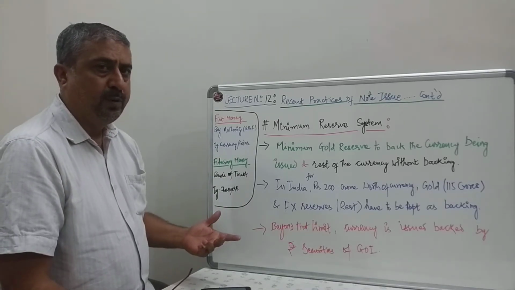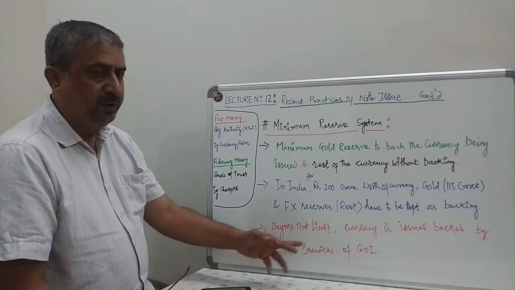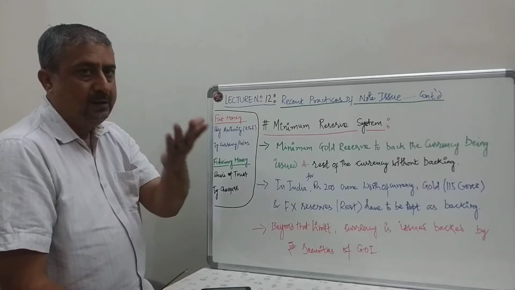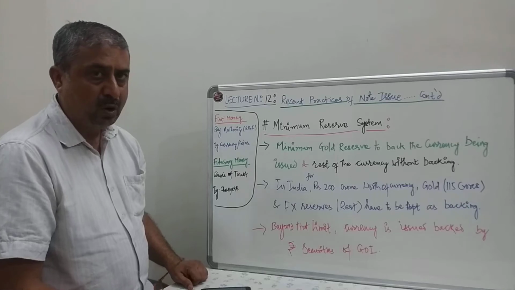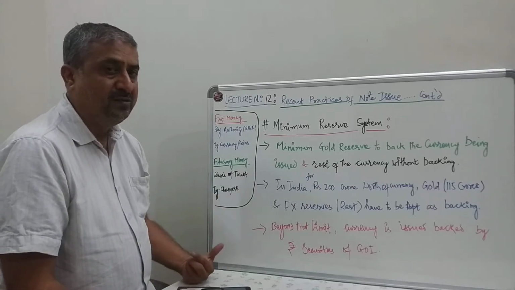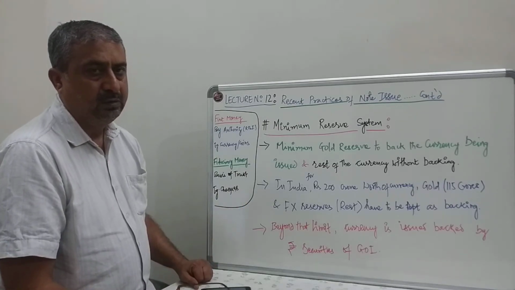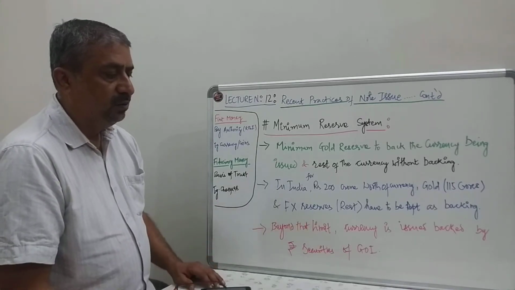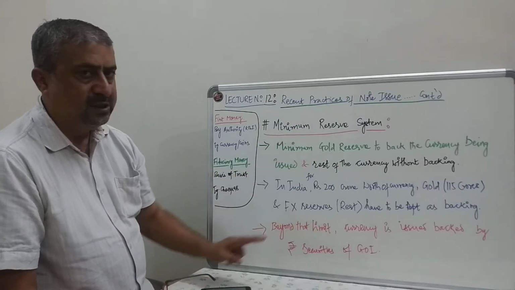In case if you want to print more, currency issued is backed by rupee securities of Government of India. What are the rupee securities? One of the examples which I can give is treasury bills, government bonds. Right? These are which are in rupees, not in dollars, or in equivalent to the value of gold. Right? Rupee securities of Government of India. So what does this say?